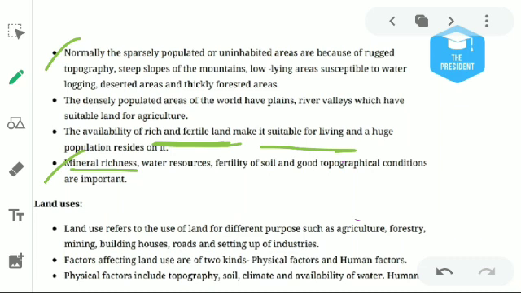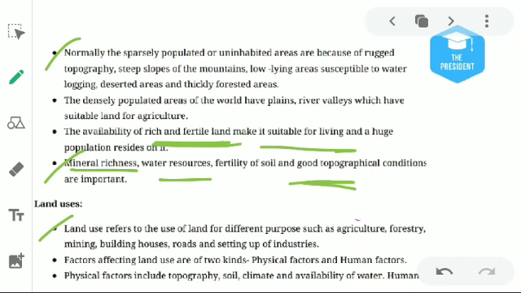If an area is mineral rich, people want to live there. I have already discussed water resources, and good topographical conditions are also where people want to live.